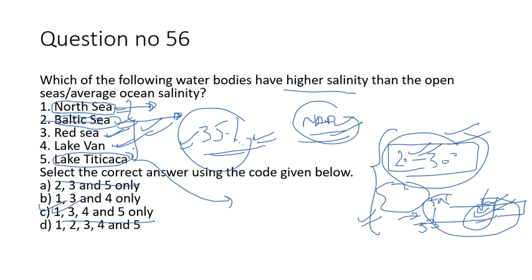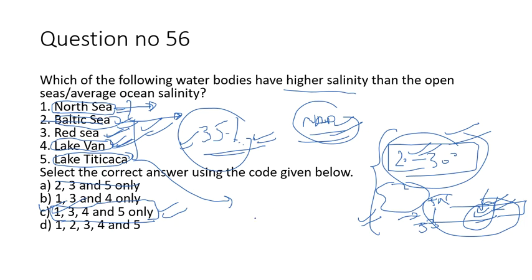But as we see in this particular question, except the Baltic Sea, all the others, the North Sea, Red Sea, Lake 1 and Lake Titicaca, have the highest salinity. So this is the answer. These have salinity above average.